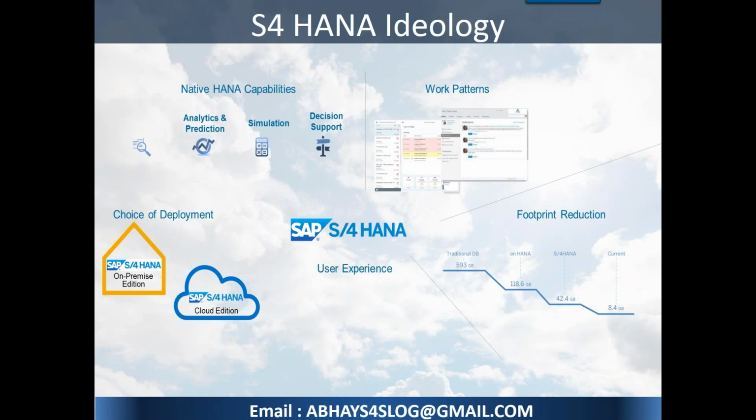Okay, so majority of them we are talking about footprint. Footprint should be as minimum as possible. So S4 HANA currently 8.4 GB is what footprint reduction people are looking at, from 593 GB of traditional storage. There are a lot of things which will be part of it going forward, but at this point of time, let's take it. It can reduce the data footprint, very good user experience. Working style will be changed based on the intuitive user experience as well as deployment options of S4 HANA. This is the ideology of the entire S4 HANA.